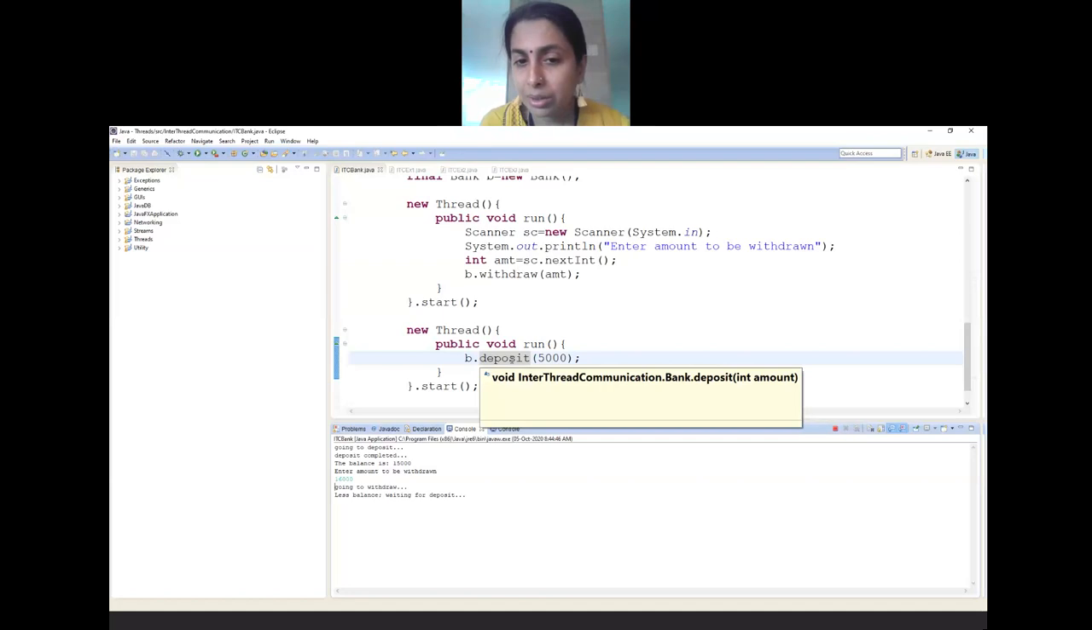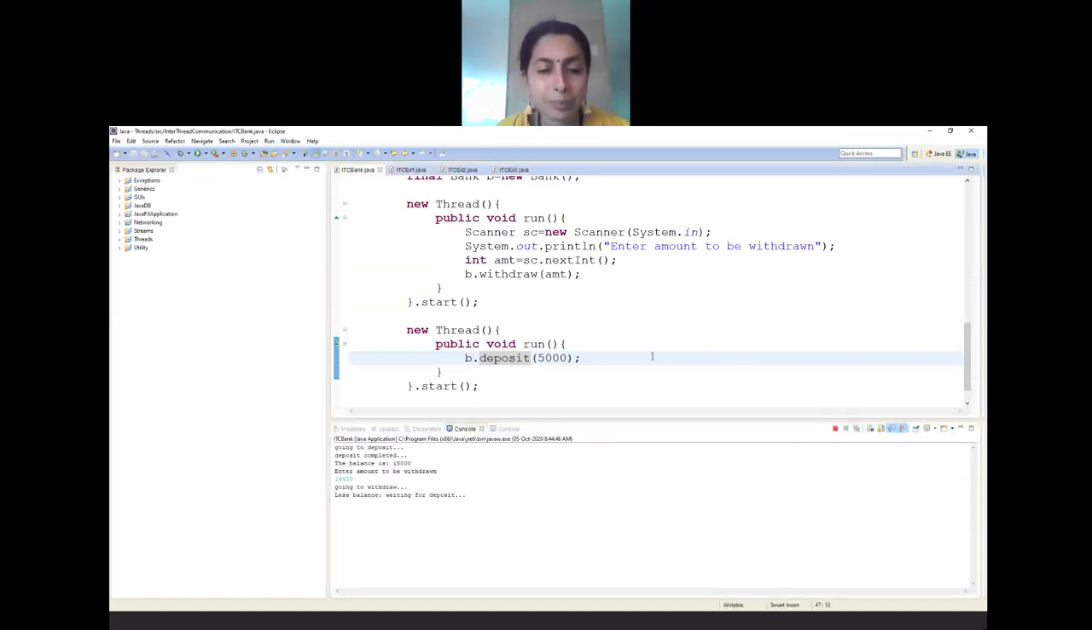Are you getting this? Yes, ma'am. So this is the best example of inter-thread communication. I think the third example and the bank example show you the different usages of wait and notify.